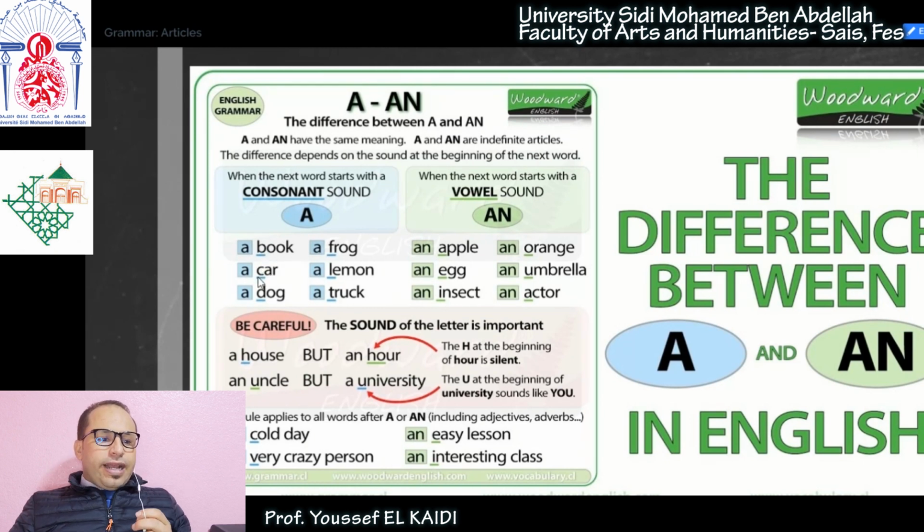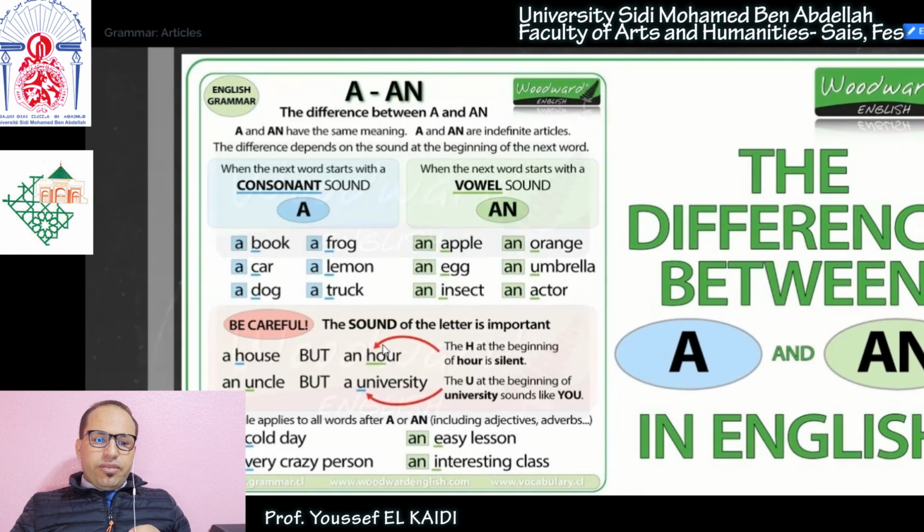A car, K is a consonant sound, that's why we use "a". A dog, D is a consonant sound, that's why we use "a". A frog, F is a consonant sound, that's why we use "a", etc. A lemon, a track. Now, the opposite is "an", okay? "An", we use it when a word starts with a vowel sound. For example, an apple, an egg, an insect, an orange, an umbrella, an actor. So all of these words start with a vowel sound. That's why we have "an" before them.